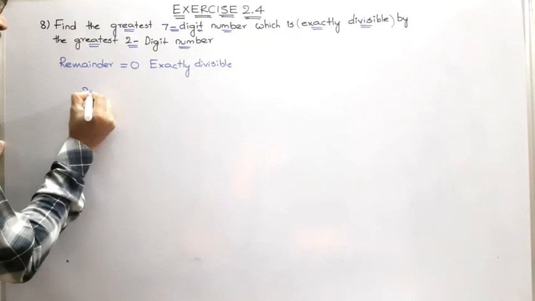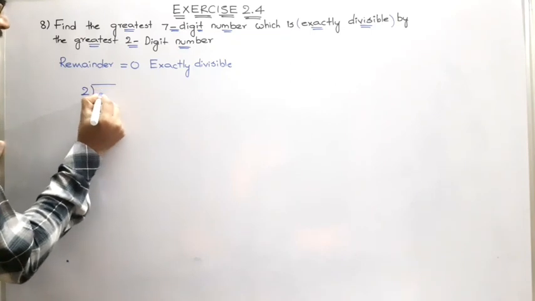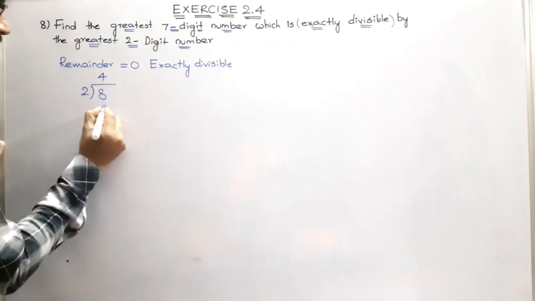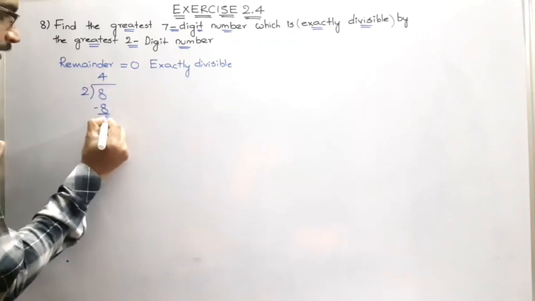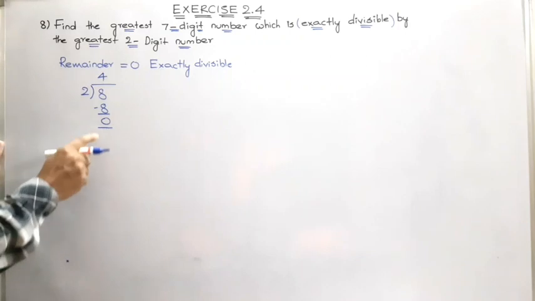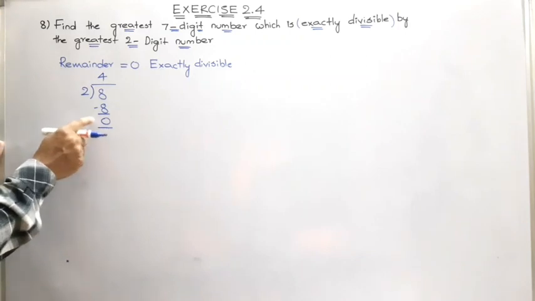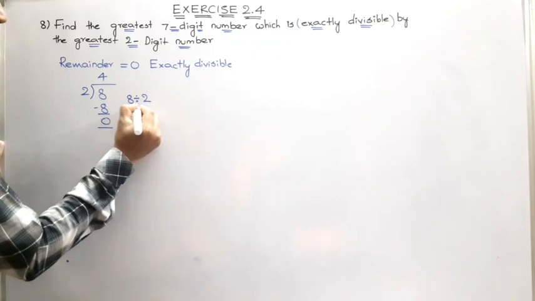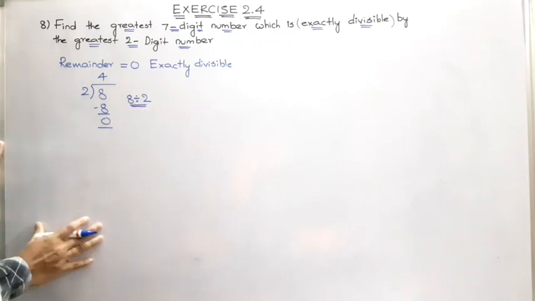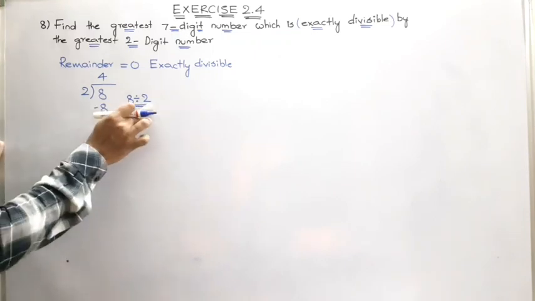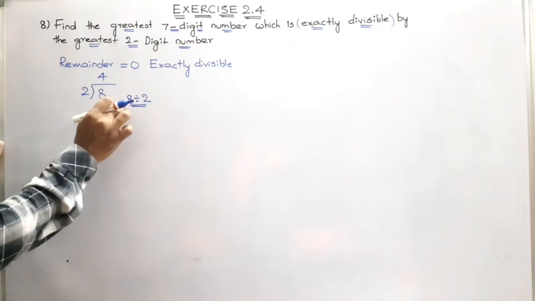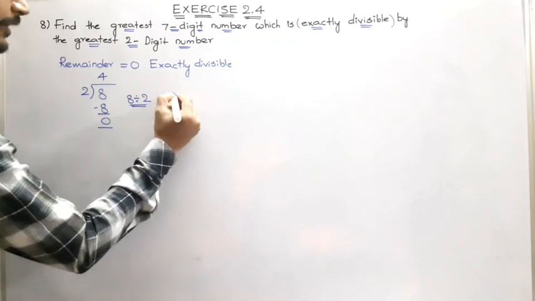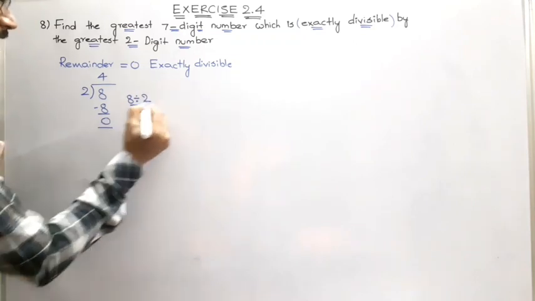So, I am going to divide 8 by 2. You say 2 4s are 8 and the remainder is going to be 0. So, as the remainder is 0, we can say that 8 divided by 2 is exactly divisible. Listen, 8 is exactly divisible by 2 because the remainder is 0 here.